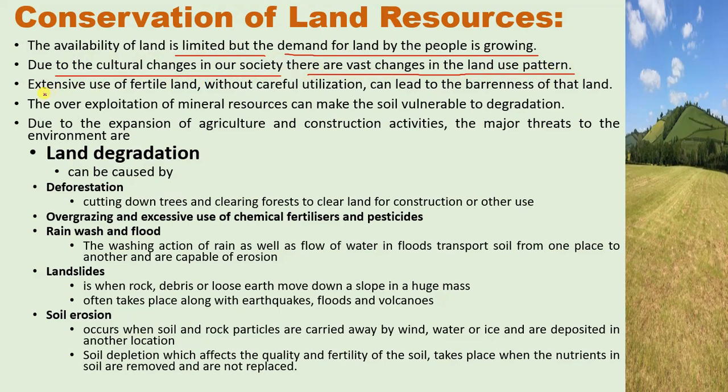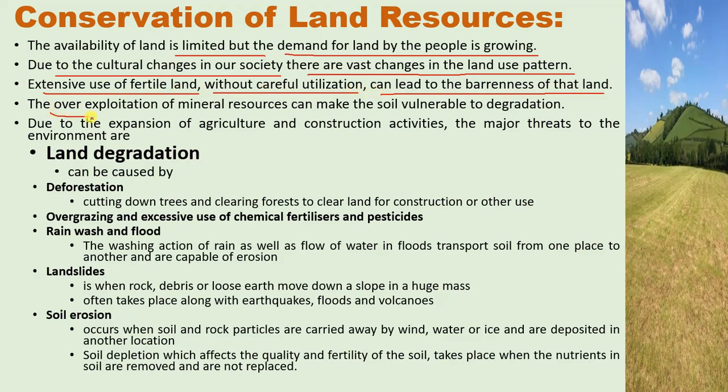And extensive use of fertile land without careful utilization can lead to the barrenness of that land. So if we use the land extensively, more than the limit, without careful utilization, that land can become barren, unfit for use, unfertile.